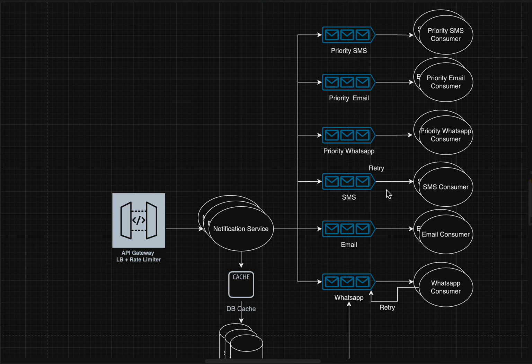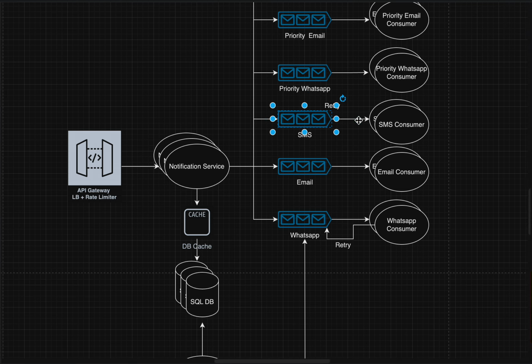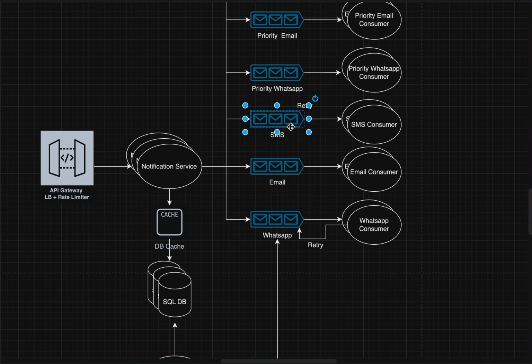Now let's see what happens if there is any failure. Like there was one request for sending an SMS, but after some retries, it was not sent. So what we can do is save that message in our dead letter queue. I will tell you what dead lettering is in some other video when we cover what queues are and how queues work internally. So we can create some dead letter queues.